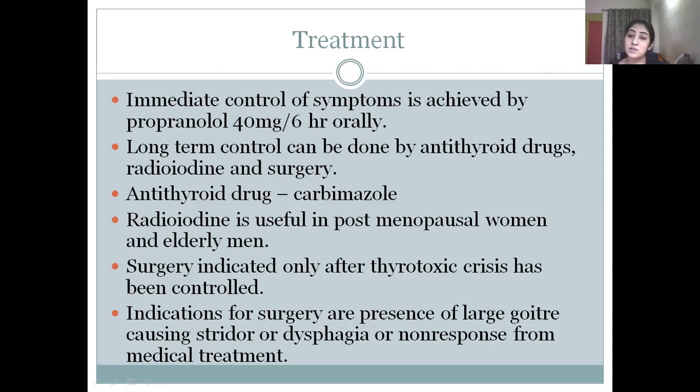Now, one important differential diagnosis which is usually done in cases of thyrotoxicosis. There are two diseases. One is Graves' disease and another is toxic multinodular goiter, which should be differentially diagnosed for correct treatment. So Graves' disease is usually a disease of young age and it is common in females.